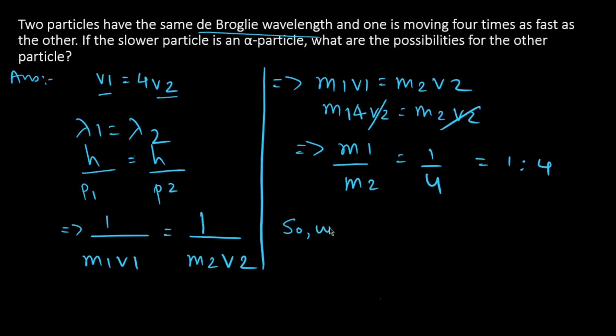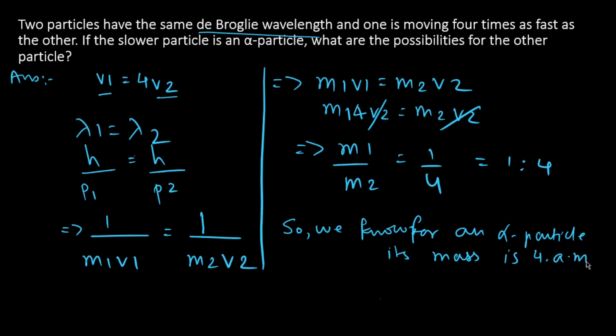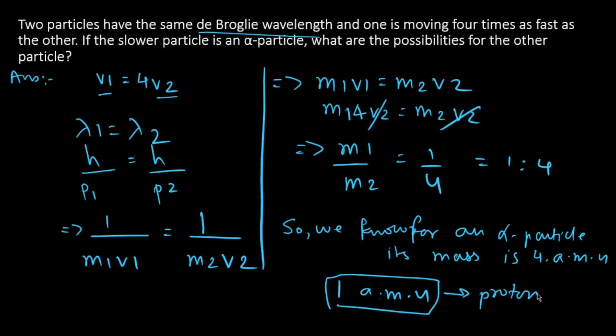So we know for an alpha particle, its mass is 4 atomic mass unit. So obviously for the other particle, its mass will be 1 atomic mass unit. And the particles corresponding to this mass are protons or neutrons.